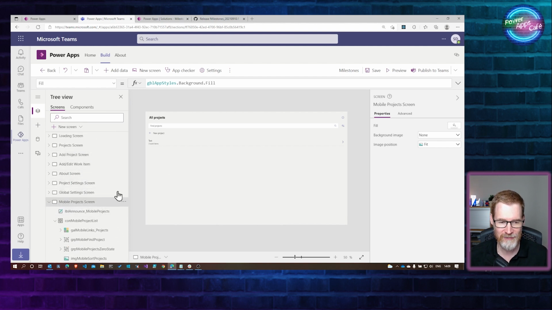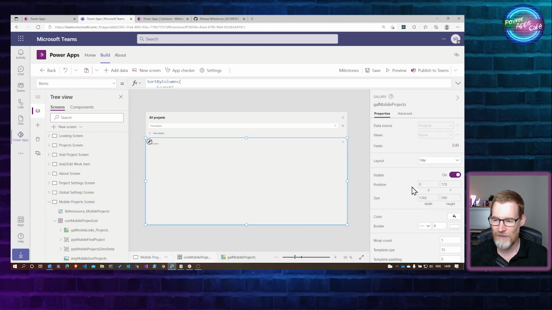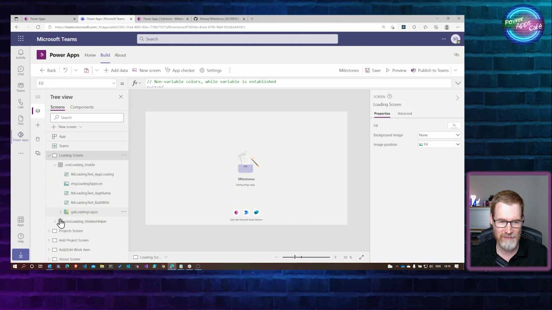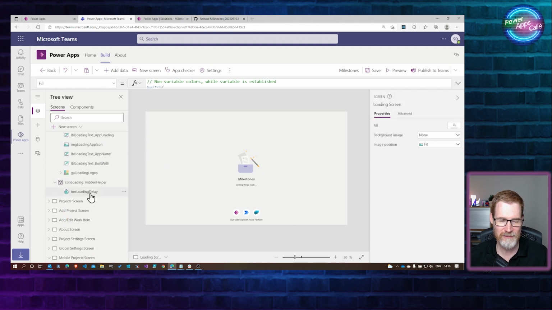So the mobile project screen, if I select this gallery here and go over to the width, you can see that we've got Parent.Width, and Parent.Height minus the Y position. So the responsivity of this app, you can see immediately, is much more hard coded. It's sort of an old school way of doing it, perhaps. What's interesting is I wonder how this is actually going to move us on to the correct screen. If I go to the loading screen, presumably that's the first place that it's going to hit.